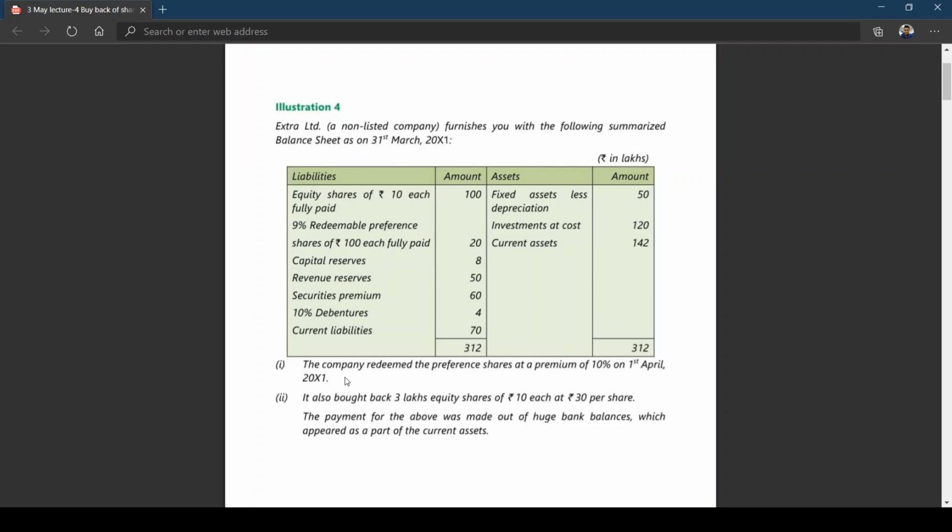I think you are familiar with the two topics in group one. Employee stock option scheme we'll be taking up later on, but to the extent required for this problem, I'll briefly touch on that, because it's not good on our part to stop doing this problem.